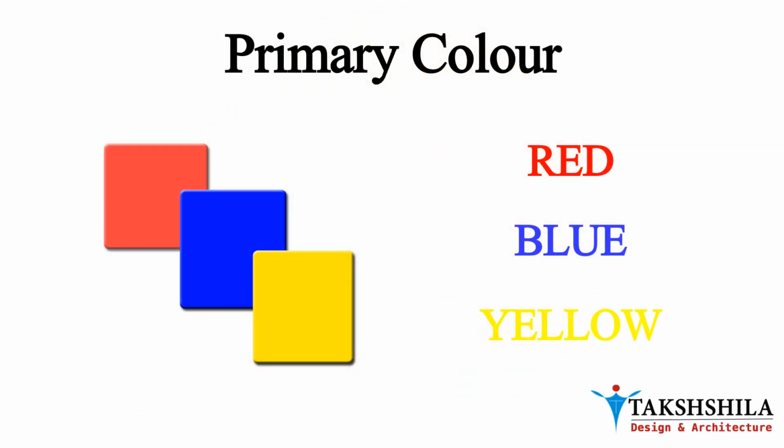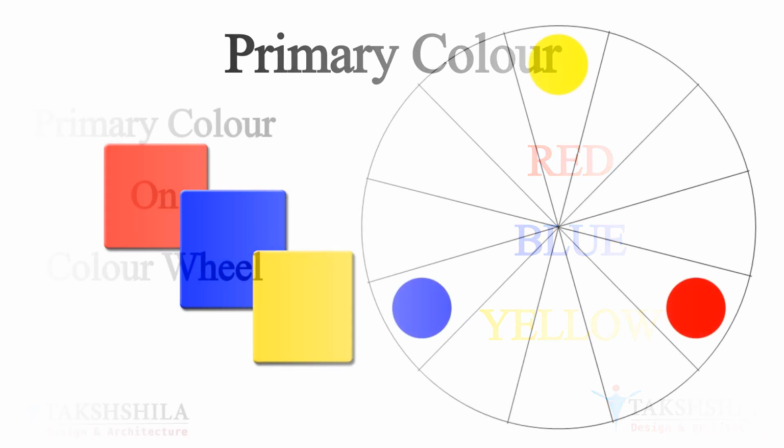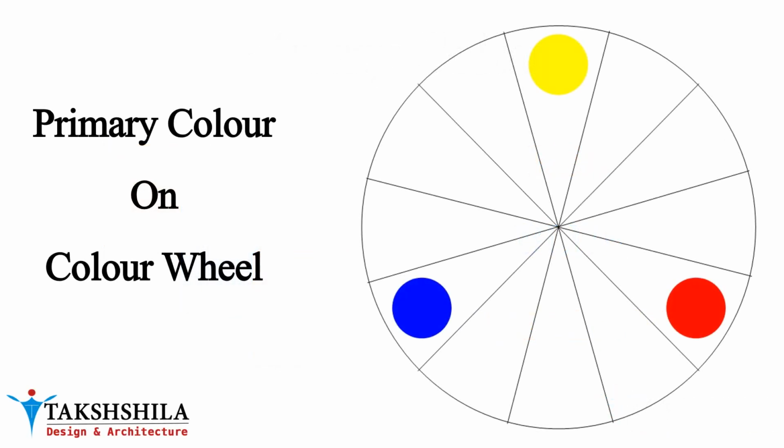So now let's understand what our primary colors are. Primary colors are basic colors. These colors can be mixed together to produce the other colors. There are three main primary colors: red, blue, and yellow. Now we can see the position of primary colors on the color wheel. We can see that the colors are equally distributed.